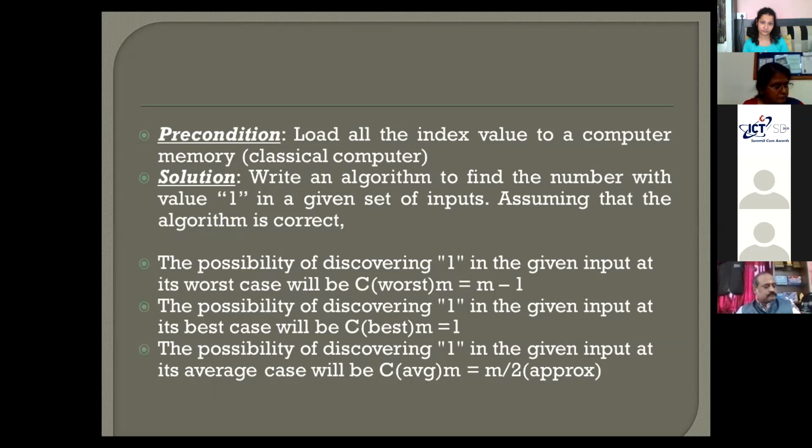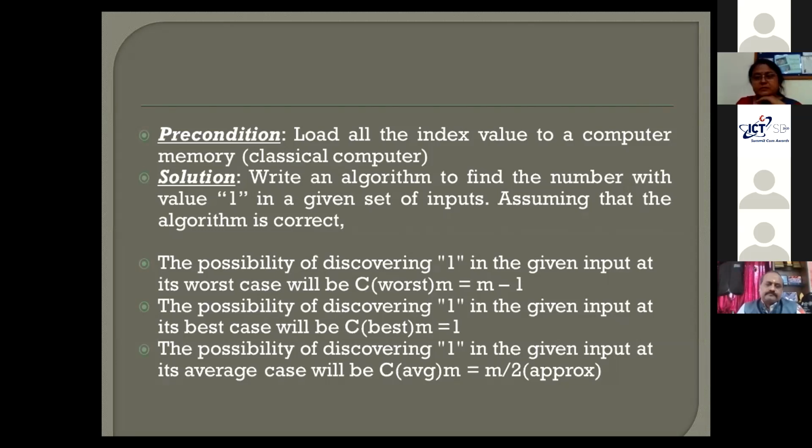So on average, we need m by 2 findings to find the card. That means whatever the type of computer, whatever the computability, the number of checks for discovering this card will be on average m by 2, right?